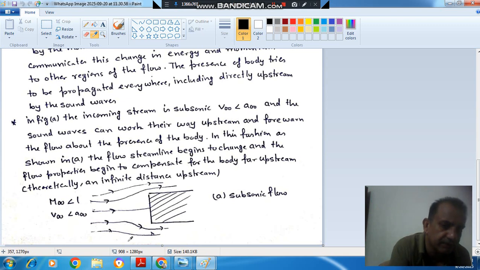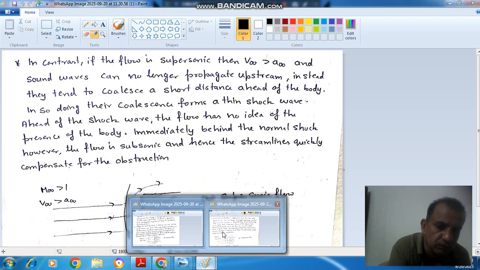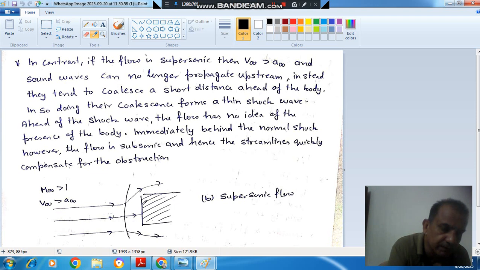Now if we consider supersonic flow, the Mach number is more than 1, which means V infinity is more than the speed of sound. When this flow strikes the object, it has higher velocity and the sound wave generated has lower velocity. So these sound waves cannot travel to infinity. They will get together, or coalesce. They will collect at some particular distance from the object. These are called shock waves.